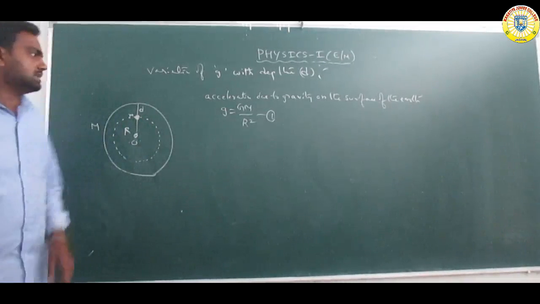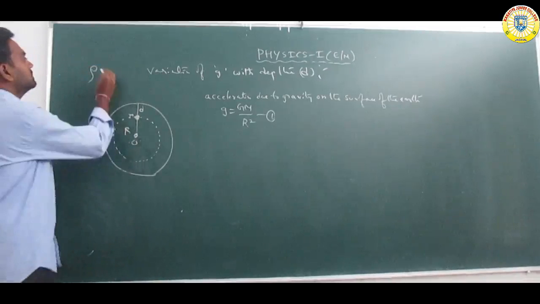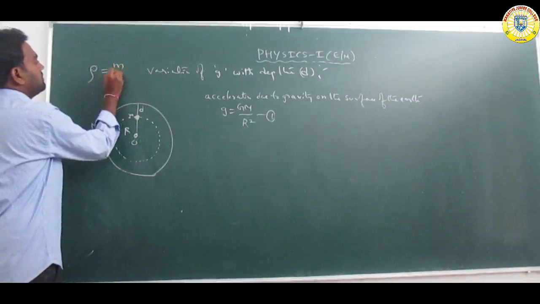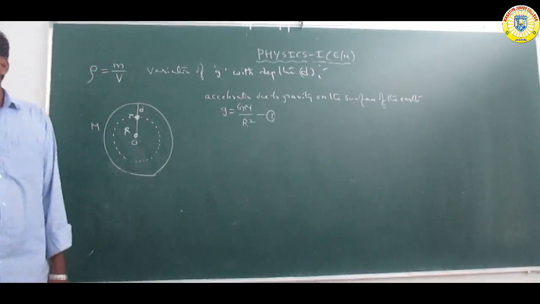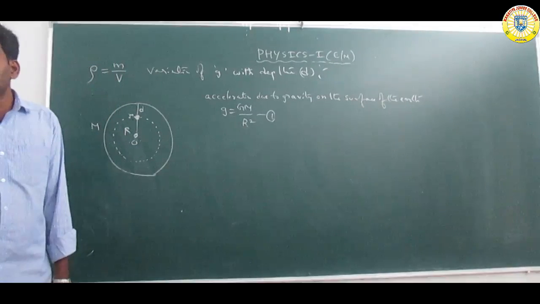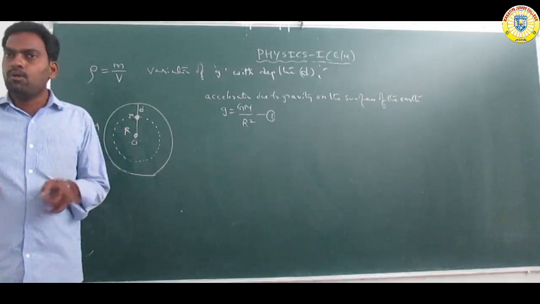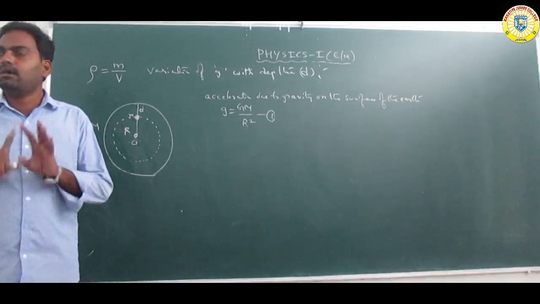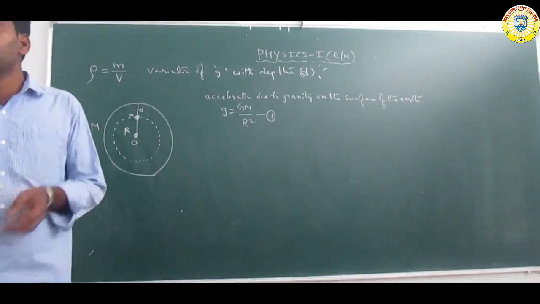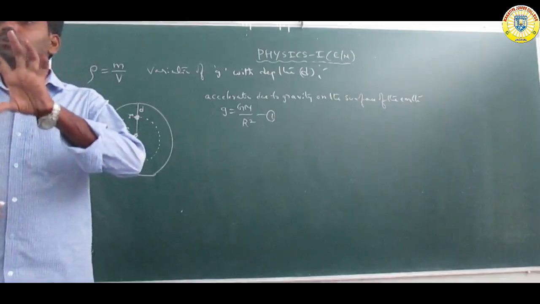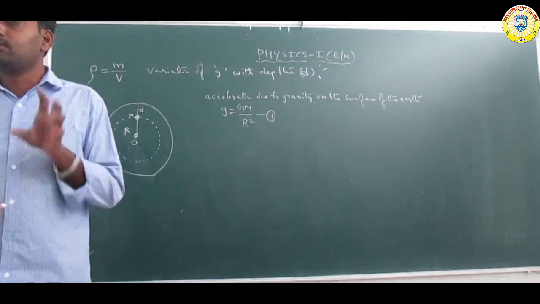So what is the density? The density is represented by rho. The density is equal to mass per volume. Mass per volume is called density. Here we consider the earth or planet to be a homogeneous uniform sphere, a uniform sphere.